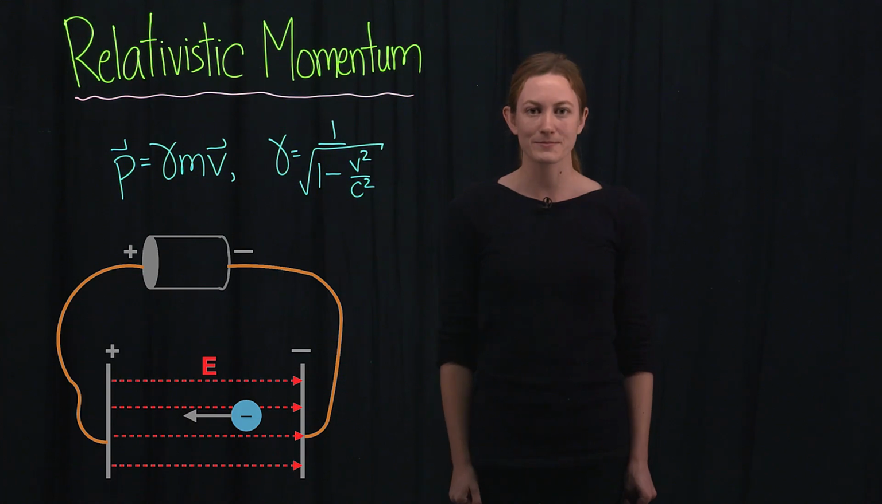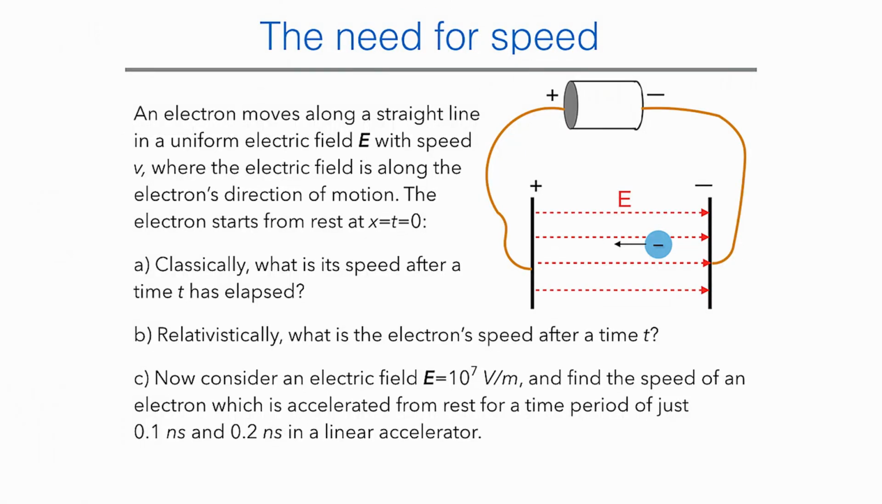Let's see the problem. An electron moves along a straight line in a uniform electric field E with speed v, where the electric field is along the electron's direction of motion. The electron starts from rest at x equals t equals 0. Classically, what is its speed after a time t has elapsed? Relativistically, what is the electron's speed after a time t?